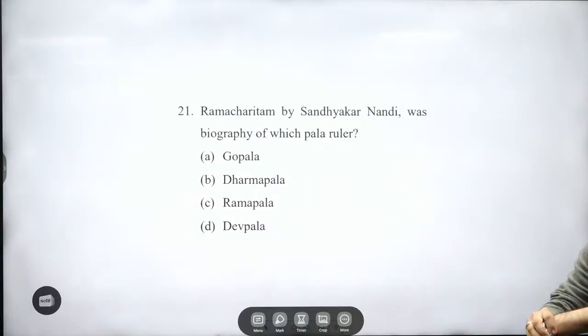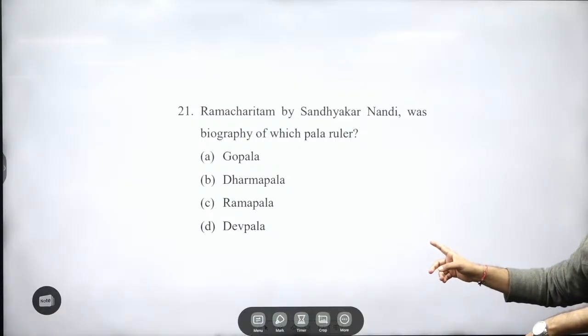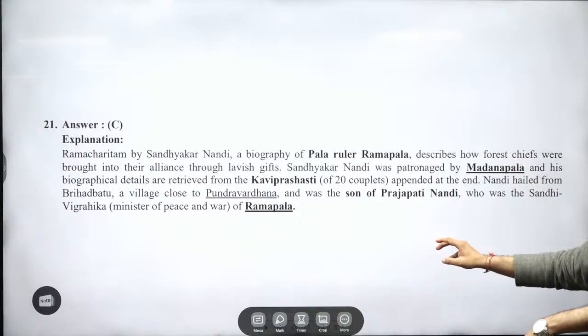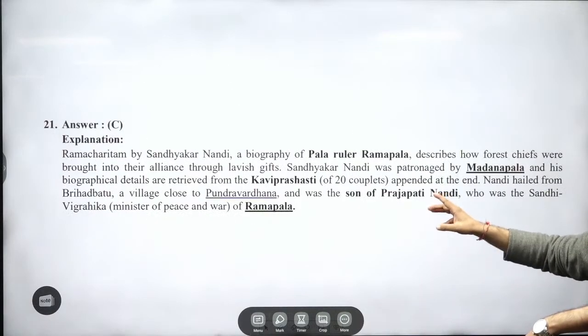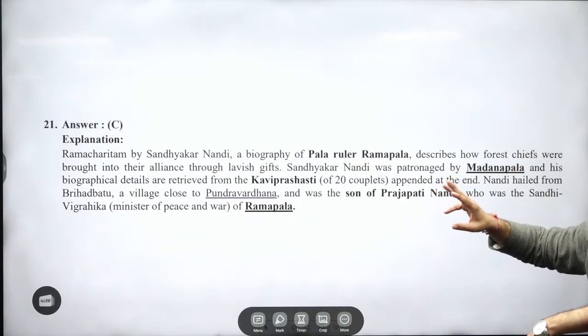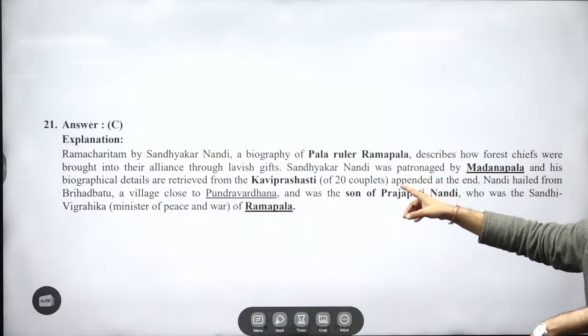21. Ramcharitam by Sandhyakar Nandi was a biography of which ruler? This came to everyone, and guess what? Great. So this Rampala of whom? Important, very important, Rampala. So Rampala we have not studied. We have seen three Pala rulers. One Rampala you add over here.